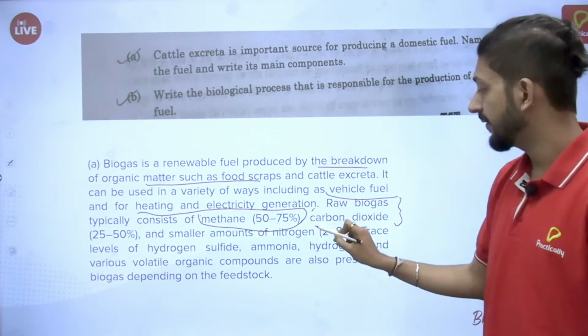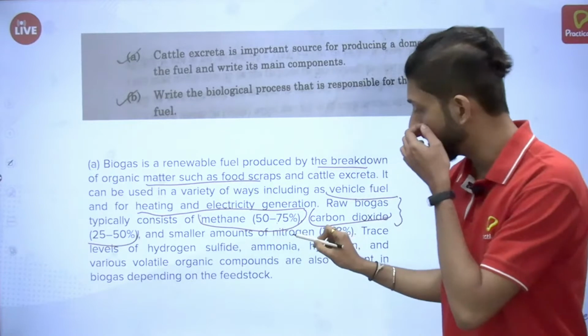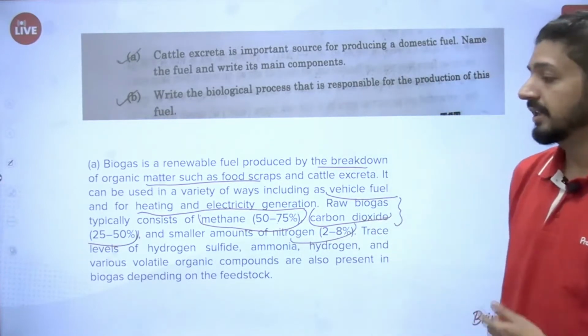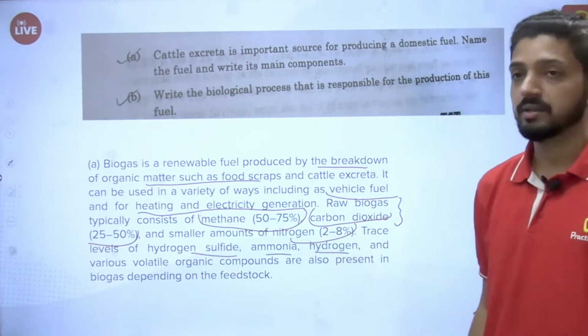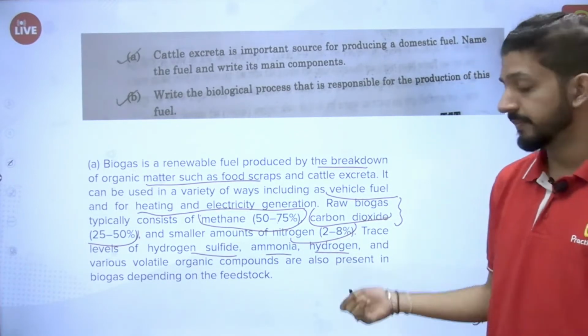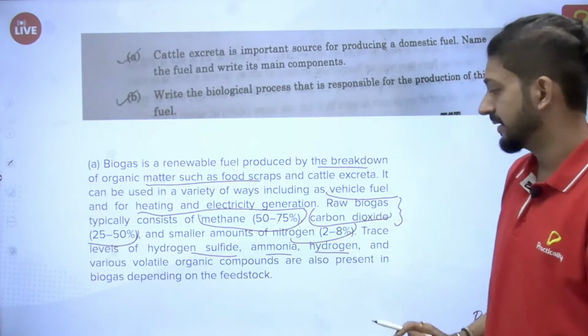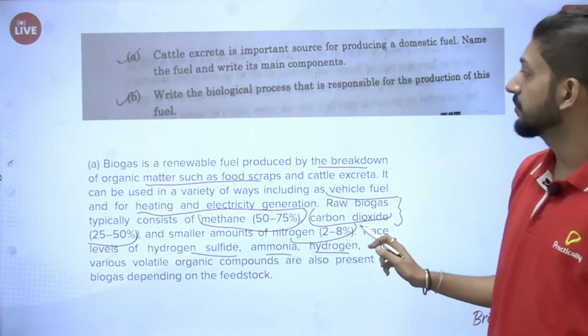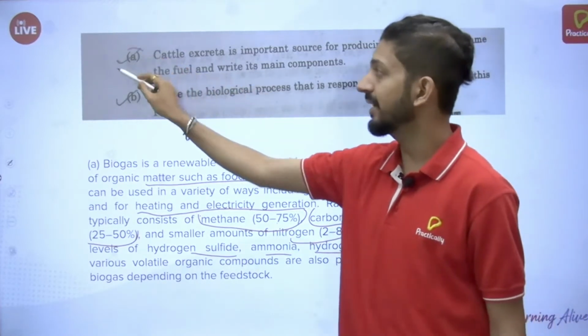Apart from that, we have carbon dioxide 25 to 50% and a small amount of nitrogen, trace amounts of H2S, ammonia, hydrogen, and various volatile organic components etc. are present in that. So that is the composition of biogas. This was the answer for A.